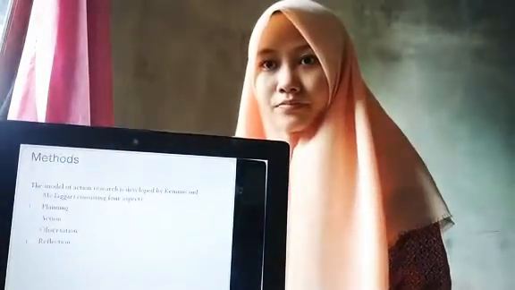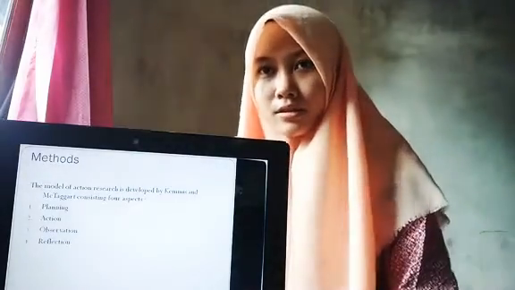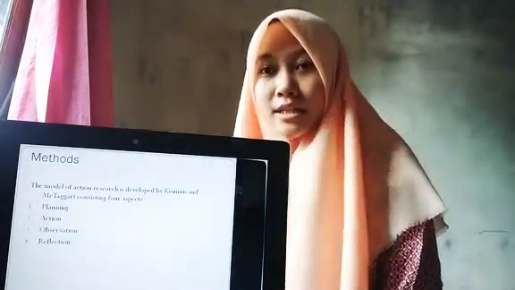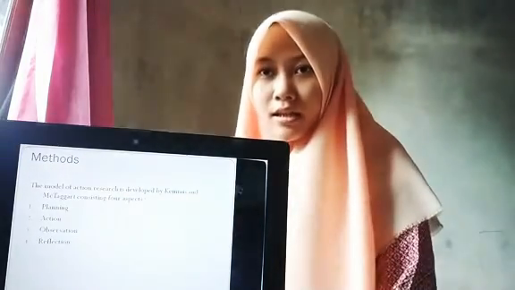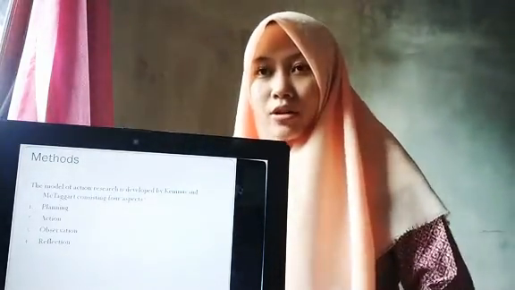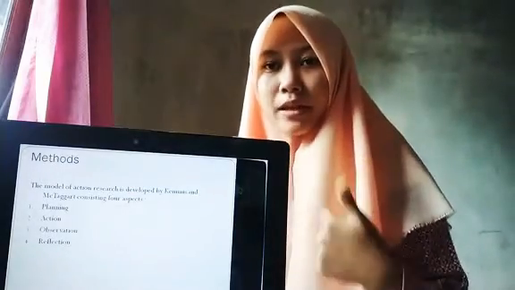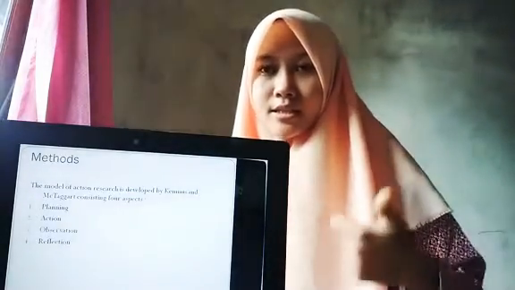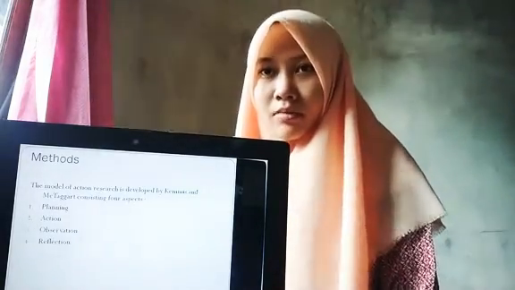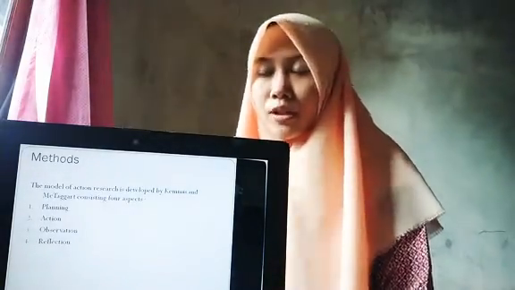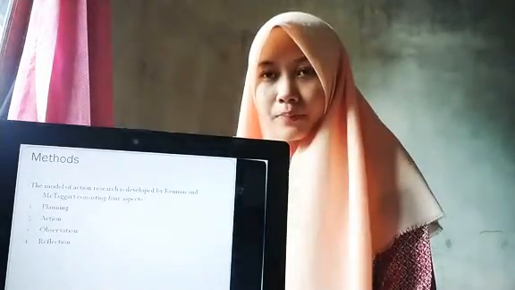Next, method. The model of action research is developed by Kemmis and Mr. Taggart. It consists of 4 aspects. First, planning. Planning is to develop a plan of critically informed action to improve what is already happening.